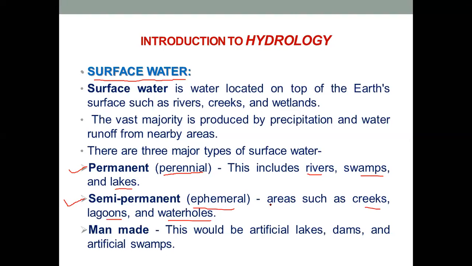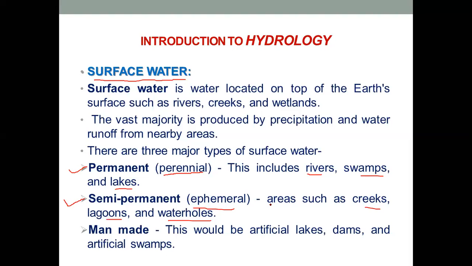It will be nothing but a small depression in which some amount of water will be stored during the rainy season. But after the monsoon season, or after the rainfall stops, immediately the water which is present in those water holes, either infiltrates or is evaporated.